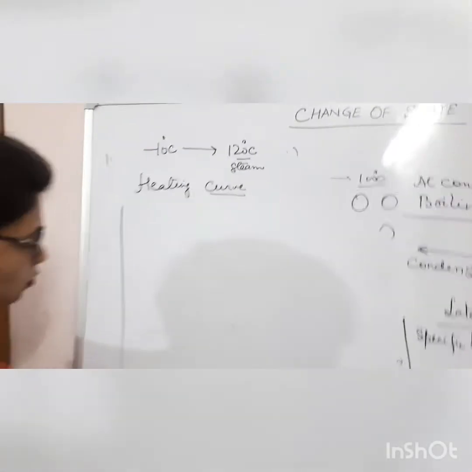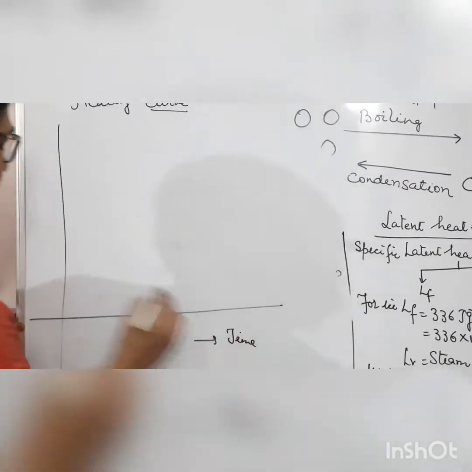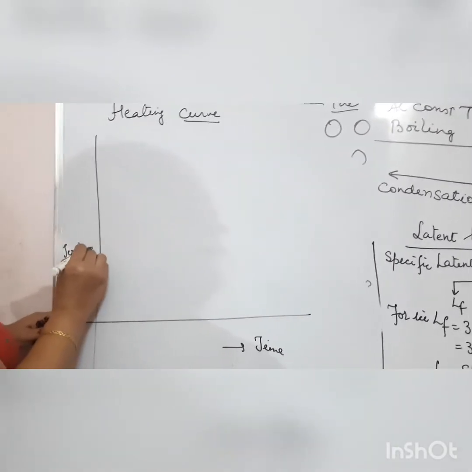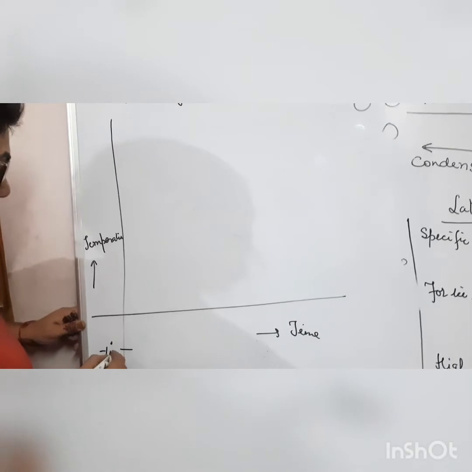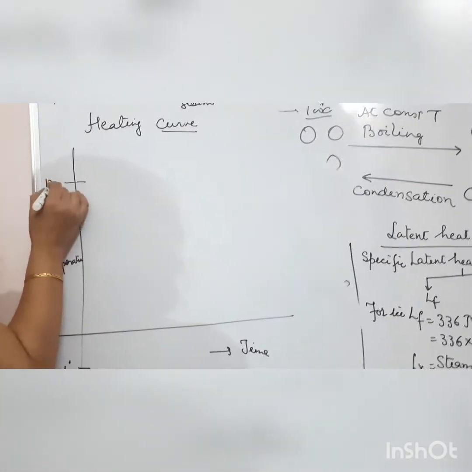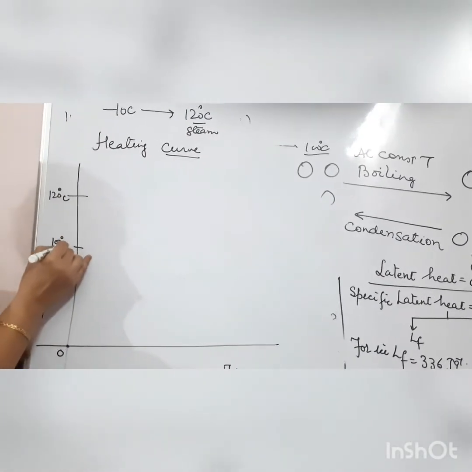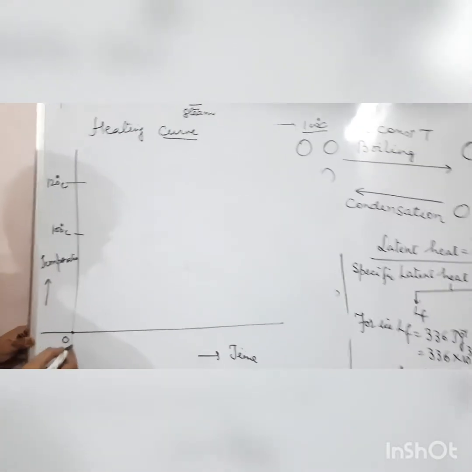Time on this side, temperature on this side. Ice at -10 degrees Celsius converts into steam at 120 degrees Celsius. In between there will be two stoppages, at 0 and at 100. You know well, at 0 degrees Celsius ice will melt, at 100 degrees Celsius water will boil.